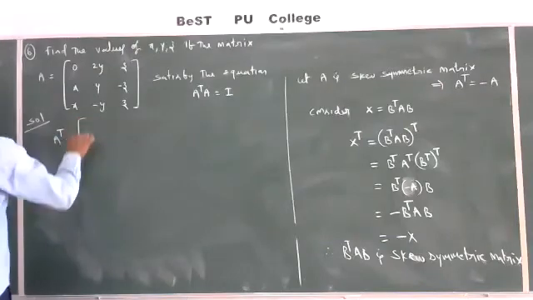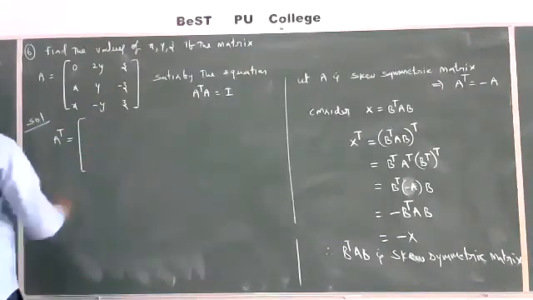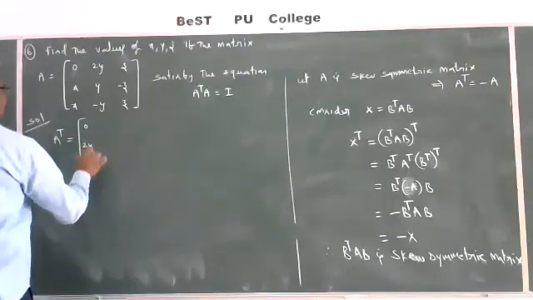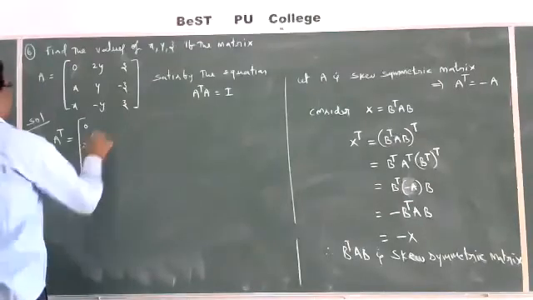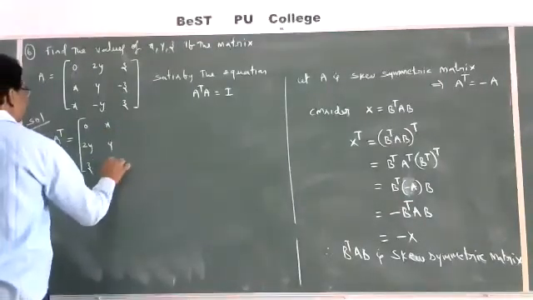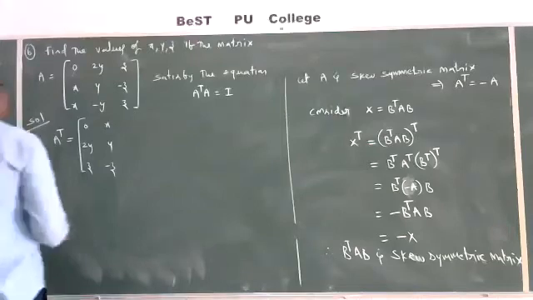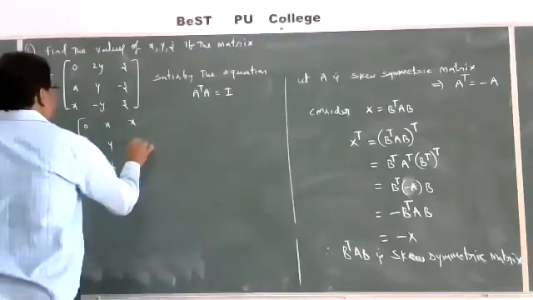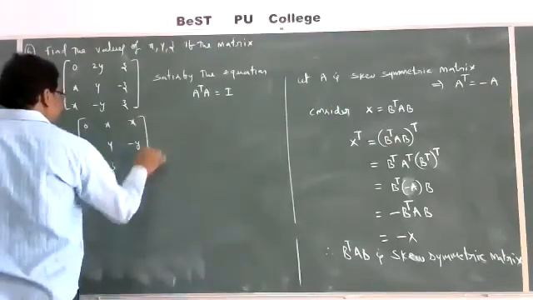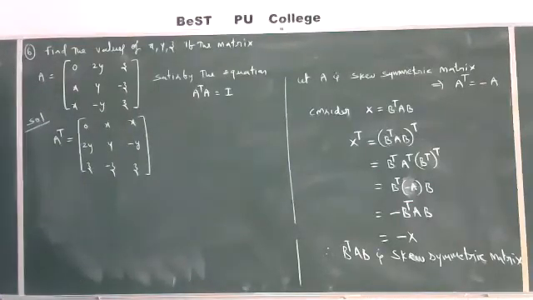A transpose is equal to, first row is first column 0, 2y, z. Second row is second column x, y, minus z. Third row is third column x, minus y, z. This is A transpose.